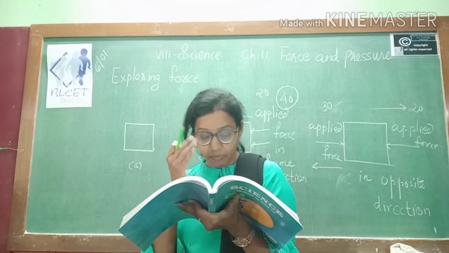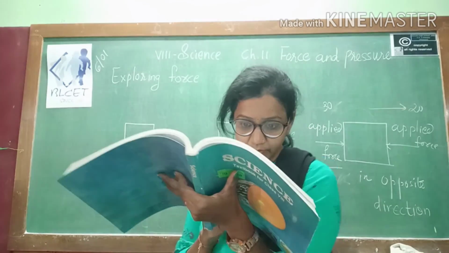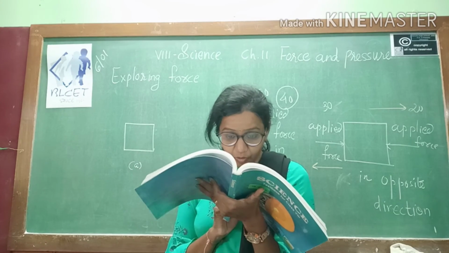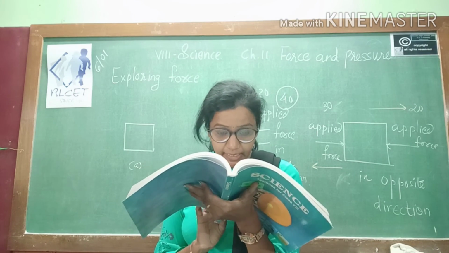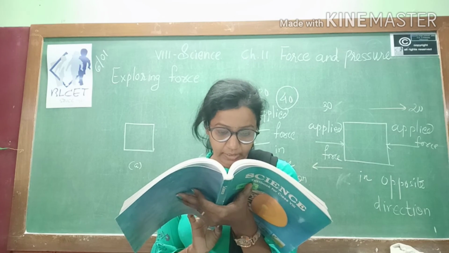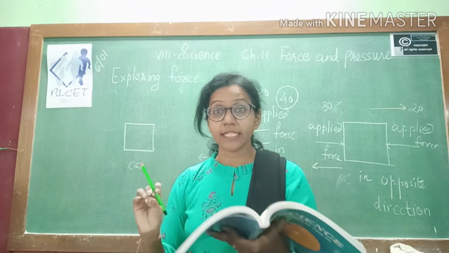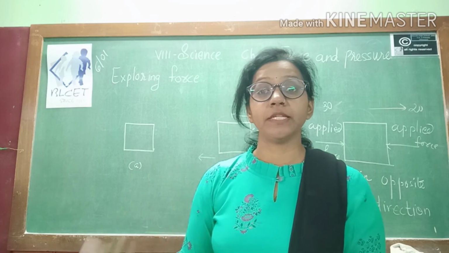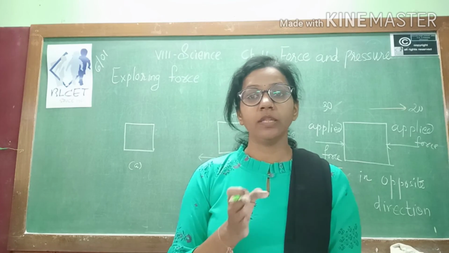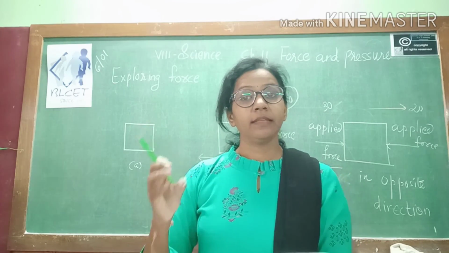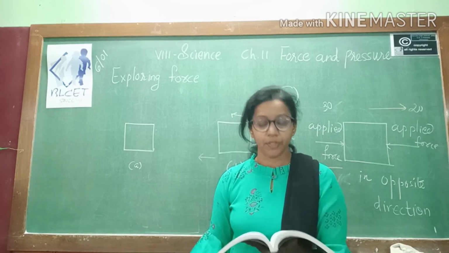So this is all about exploring force. We learned that a force could be larger or smaller than another, or equal to it. The strength of a force is usually expressed by its magnitude. Magnitude means measurement. How much force you are applying on that particular object is the measure of force, and that is known as its magnitude.